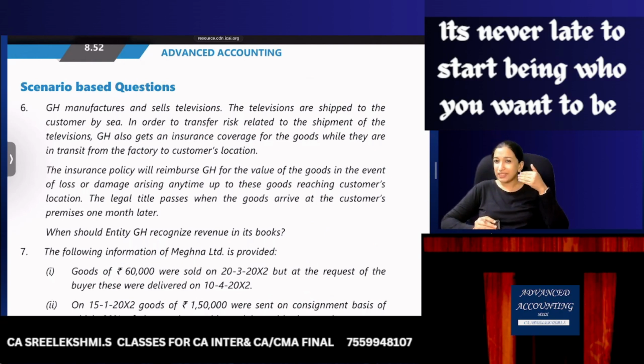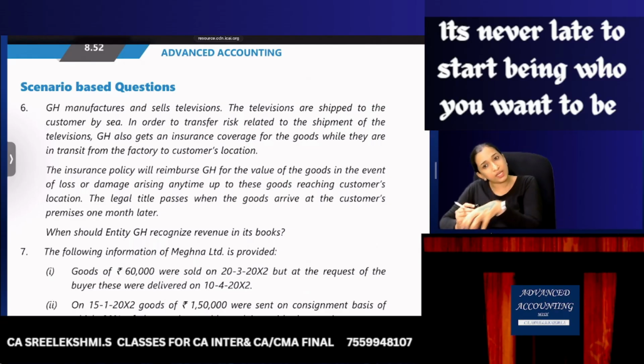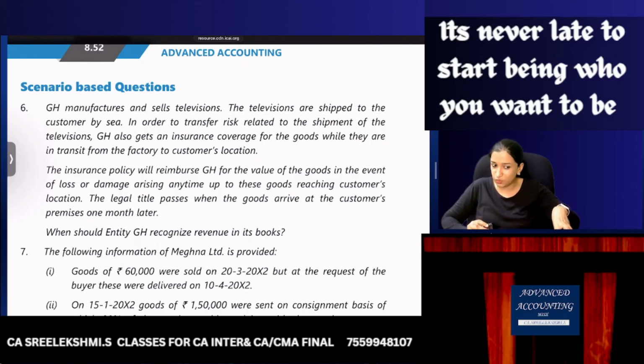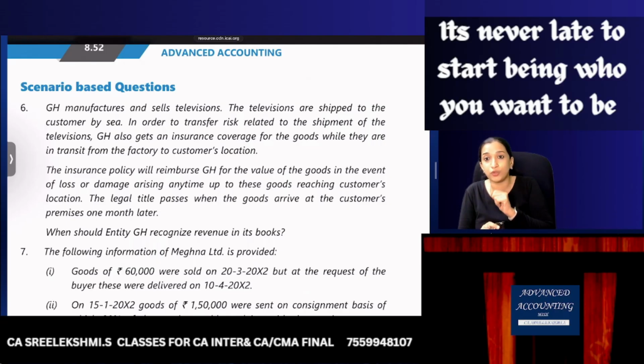Is the risk with the customer or with the manufacturer? Yes, the risk is with the manufacturer. That is why the manufacturer has taken insurance coverage.